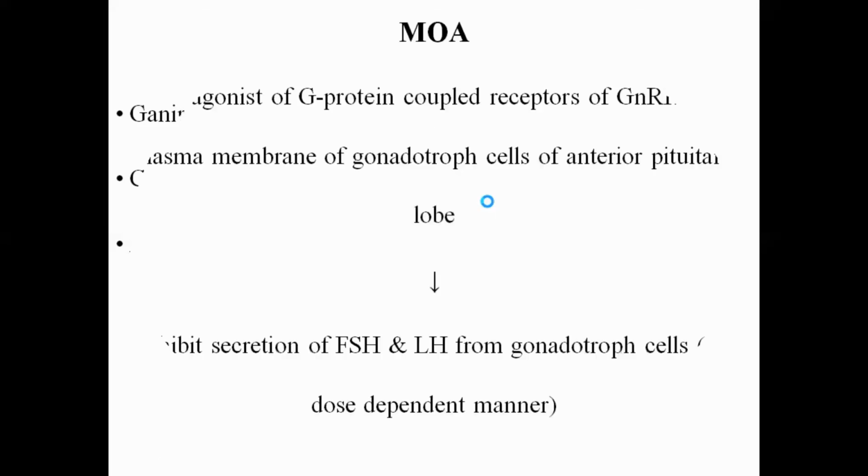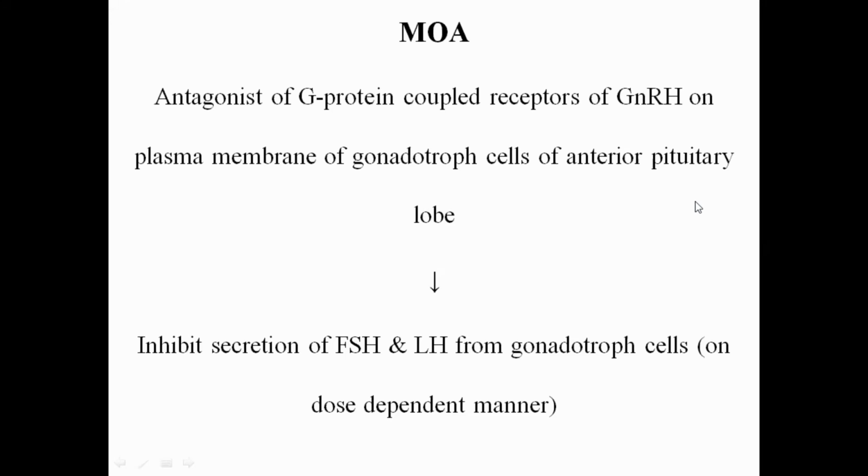Okay, now the mechanism of action. They are the antagonists of the G protein coupled receptor of the gonadotropin releasing hormone. As we have already discussed earlier, in the anterior lobe of the pituitary gland, gonadotroph cells are present. The plasma membrane of the gonadotroph cells contains the gonadotropin releasing hormone receptors, which are G protein coupled receptors. Stimulation of those receptors by the gonadotropin releasing hormone induces the release of the luteinizing hormone and the follicle stimulating hormone from the gonadotroph cells of the anterior lobe of the pituitary gland.